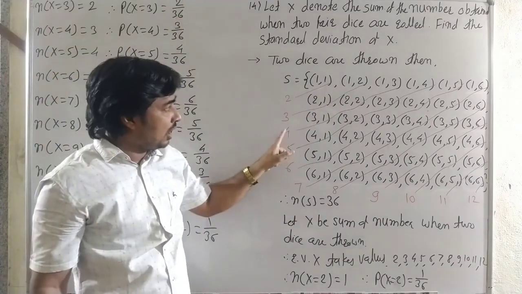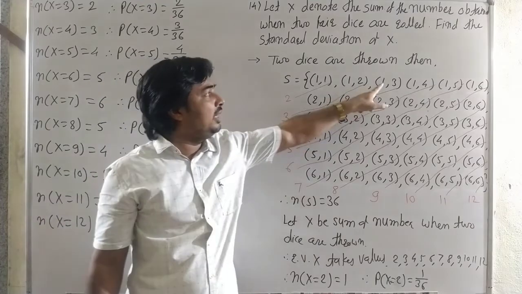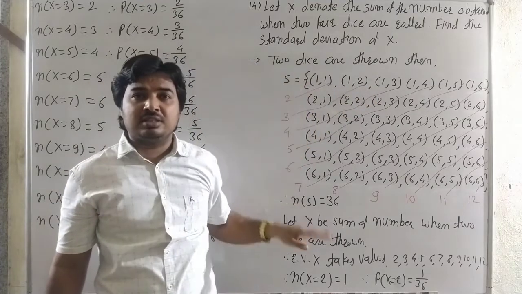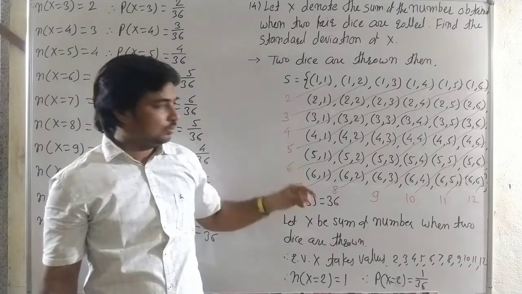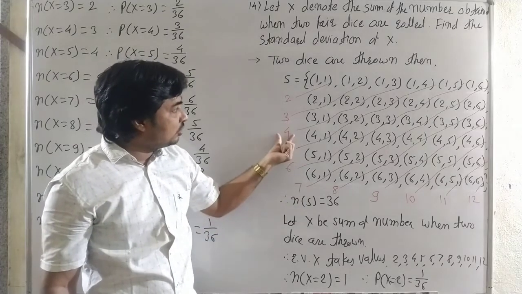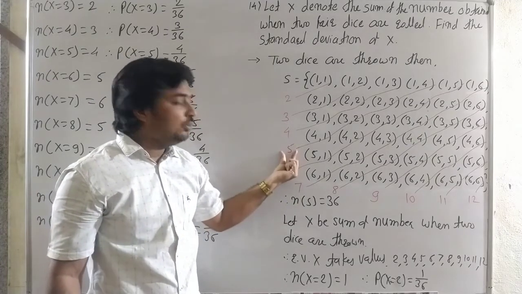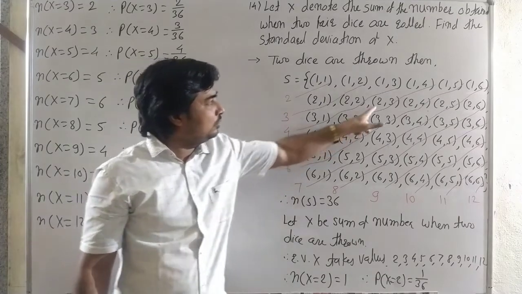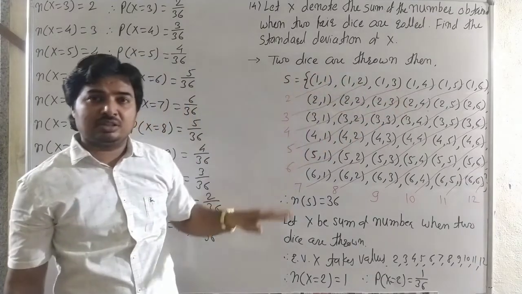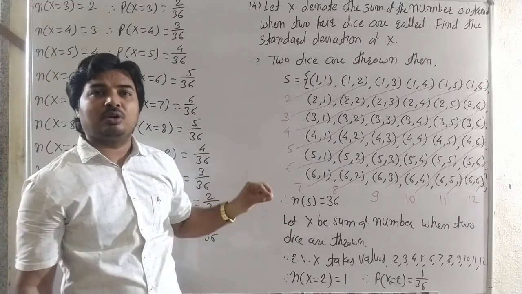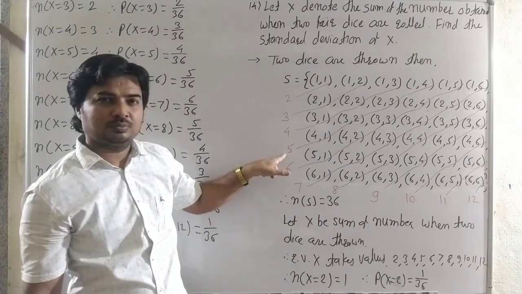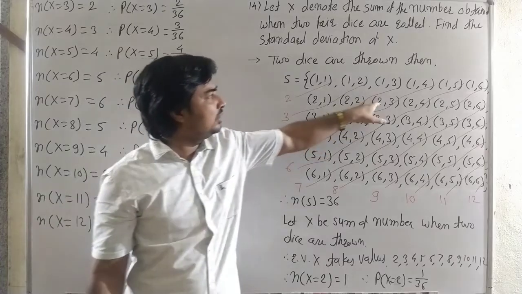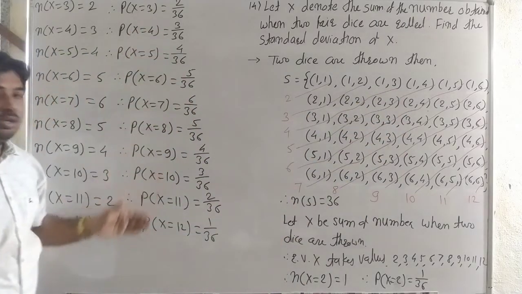Sum is 4. How many times? It is 1, 2 and 3. That is 3 by 36. The probability of x is equal to 4 is 3 by 36. Now sum 5, the possibilities are 1, 2, 3 and 4. Therefore 4 by 36 is the probability of x is equal to 5.